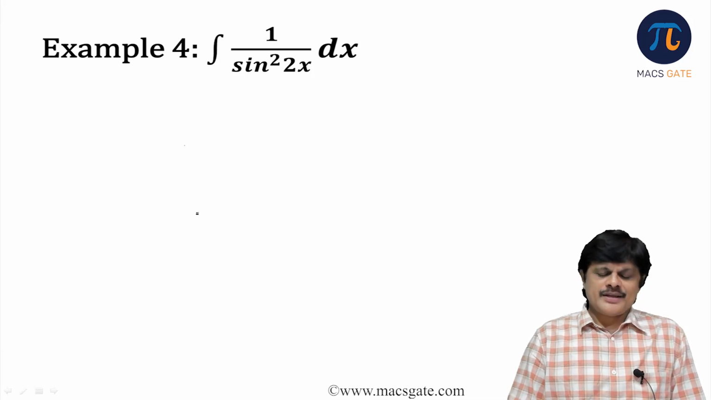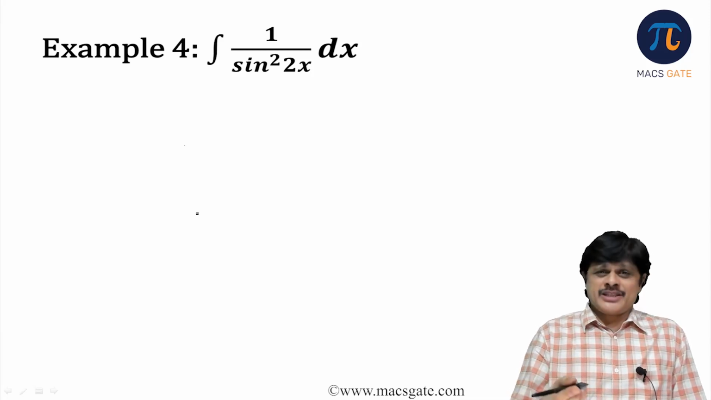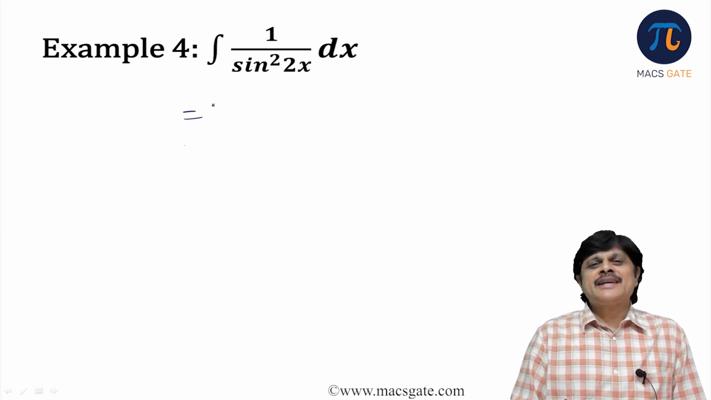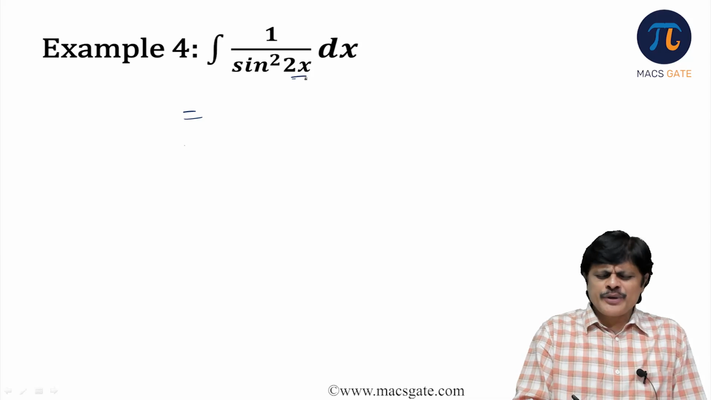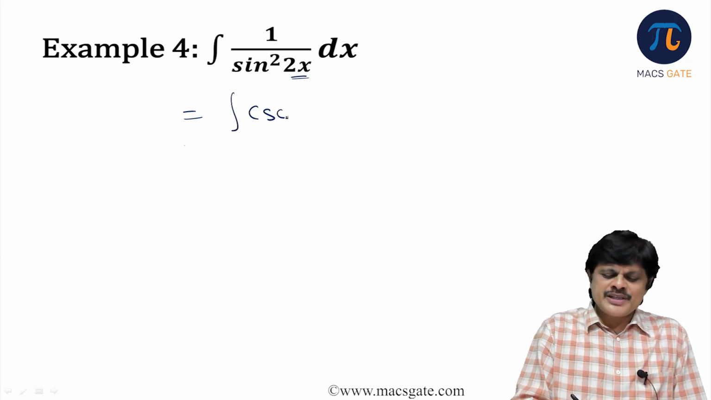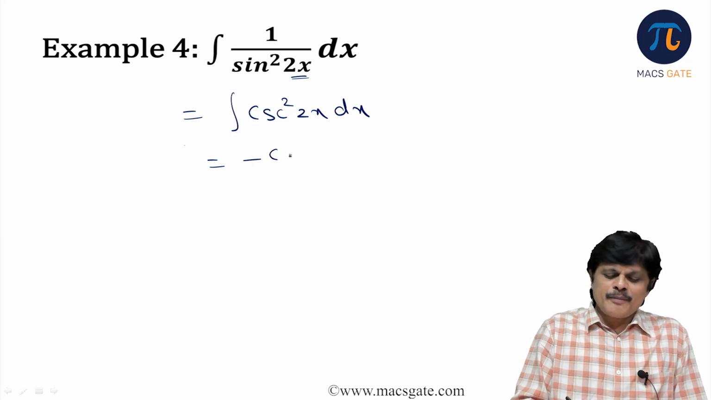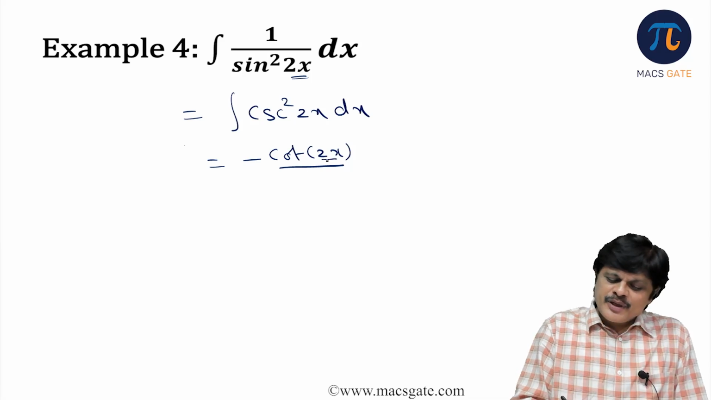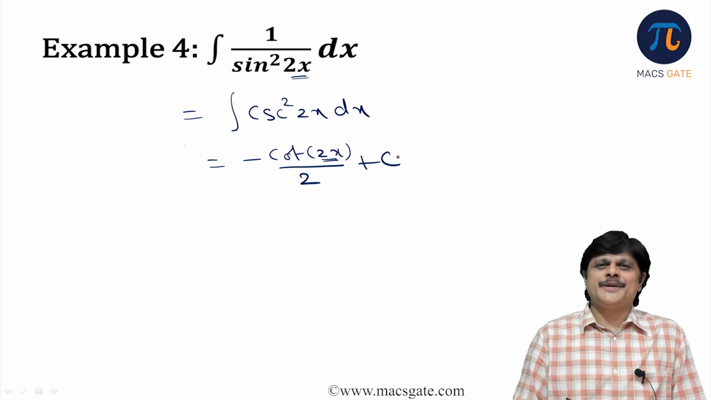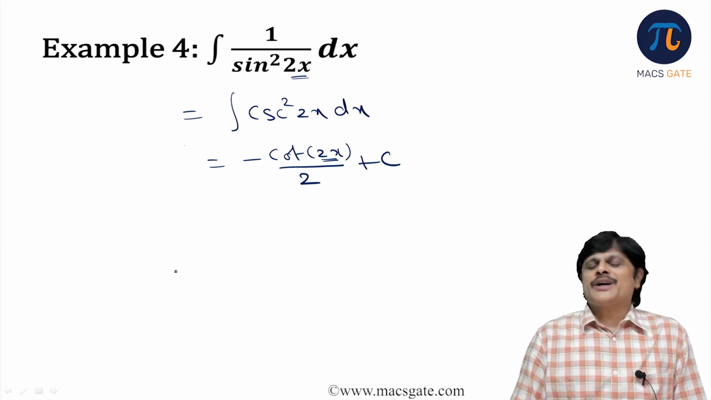Next problem. Sometimes we think too much for a simple problem also. It is 1 by sine square x dx form, sine square 2x, whatever it is. So 1 by sine square means cosecant square. So this is cosecant square 2x dx. And what is the integral of cosecant square? Minus cot 2x by 2, because 2x is a linear term, so divide by 2, plus constant. The problem is done. So this is what happens.